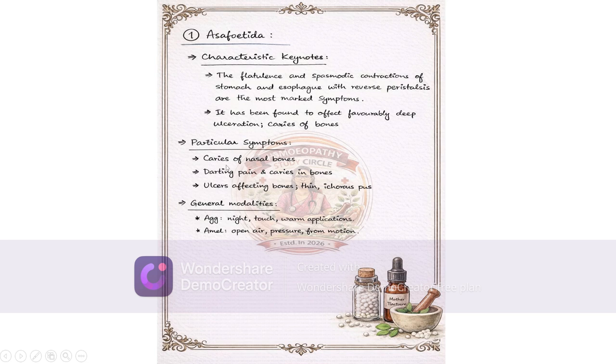Particular symptoms: caries of nasal bones, darting pain and caries in the bones, ulcers affecting bones, thin ichorous pus. Aggravation: night, touch, warm application. Amelioration: open air, pressure, motion. So these are the general modalities, and especially in asafoetida, the pus is yellow in color.